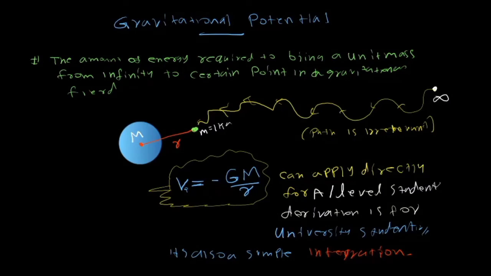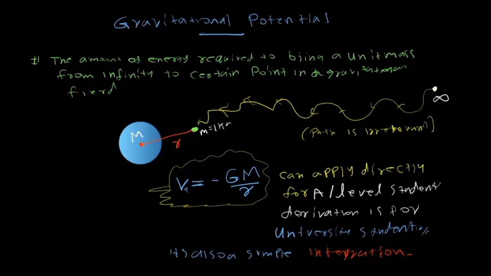The very next point that we have to consider is the gravitational potential. What is gravitational potential? The amount of energy required to bring a unit mass from infinity to a certain point in a gravitational field. That is the definition. Remember that definition, it's really important. In the papers you may have to write the answer for that.